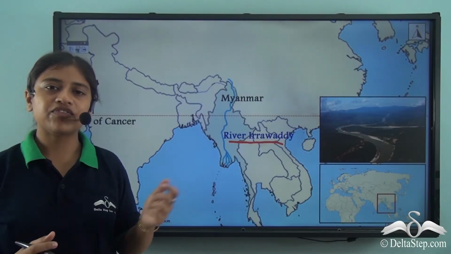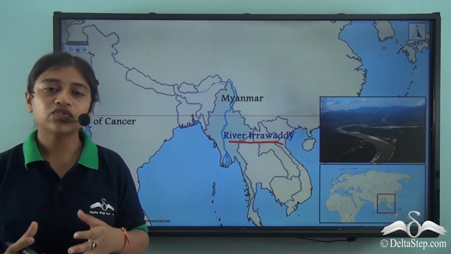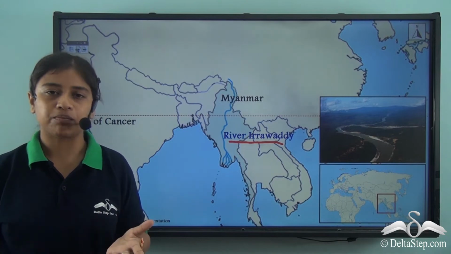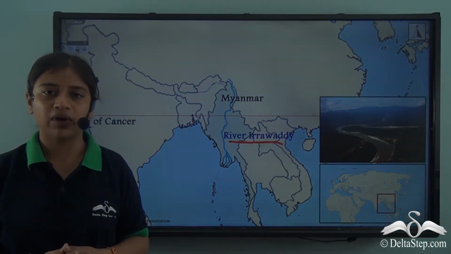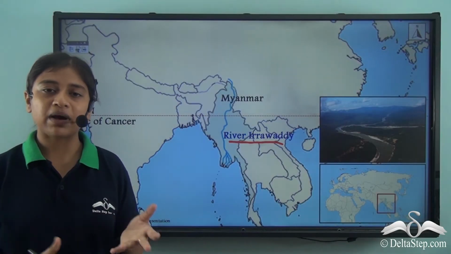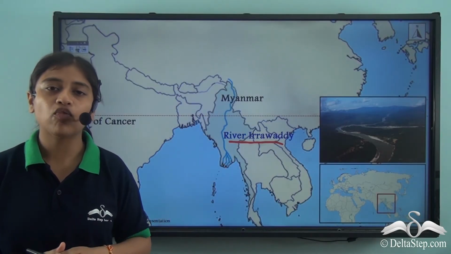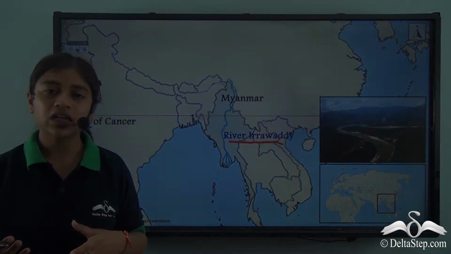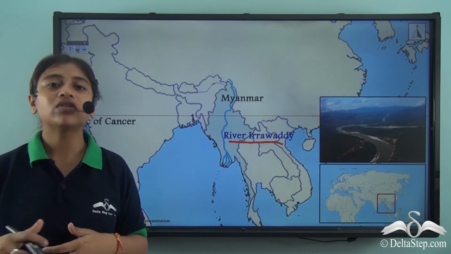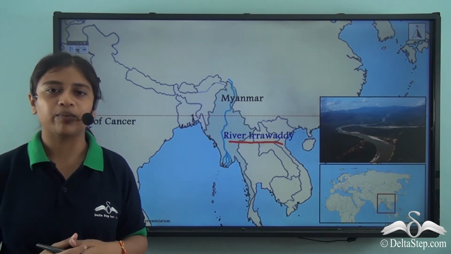The delta of River Irawati is used for the cultivation of important crops, and this adds to the economy of a country like Myanmar. So the deposition of sediments by River Irawati, especially over its delta, proves to be very important for the prosperity of the country of Myanmar, both agriculturally and economically.